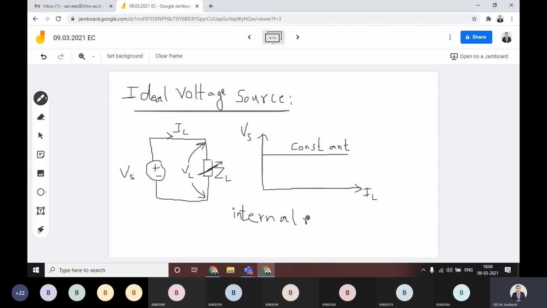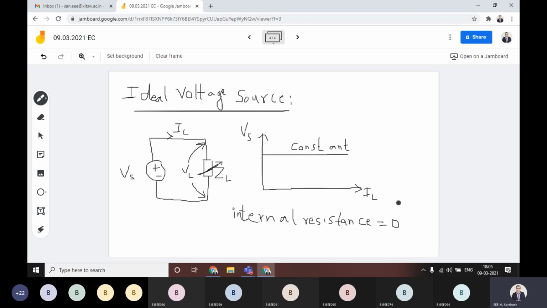Internal resistance is equal to 0. Then only you will consider a voltage source to be the ideal one. When you consider the ideal voltage source, obviously the internal resistance is equal to 0. Then only you can consider that voltage source as an ideal voltage source.